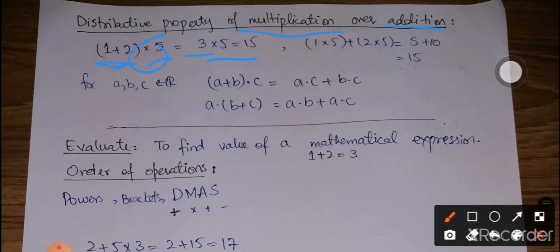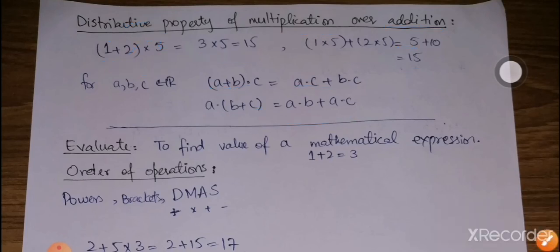On the other side, if I distribute into the two parts, that is, I perform multiplication first, so 1 into 5 plus 2 into 5: 1 into 5 is 5, then 5 into 2 is 10, so 5 plus 10 is going to be 15. So this is named as the distribution of an operation over the second one. So a plus b into c will be equal to a into c plus b into c, or even a into b plus c is also equal to a into b plus a into c. So whatever the order of multiplication, it doesn't affect the property.